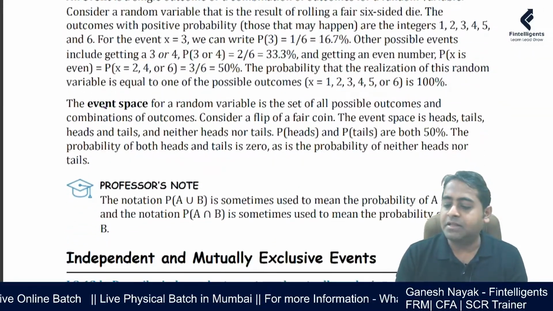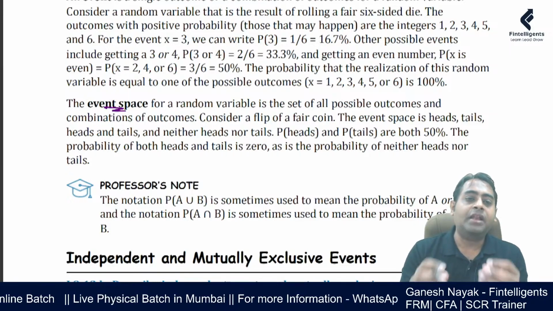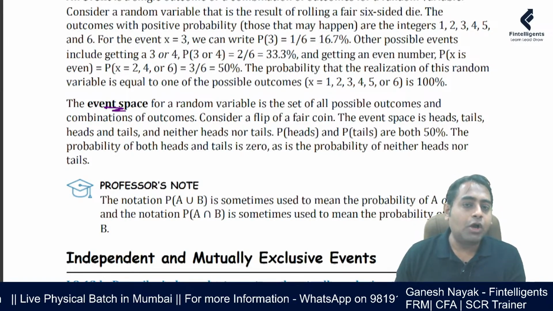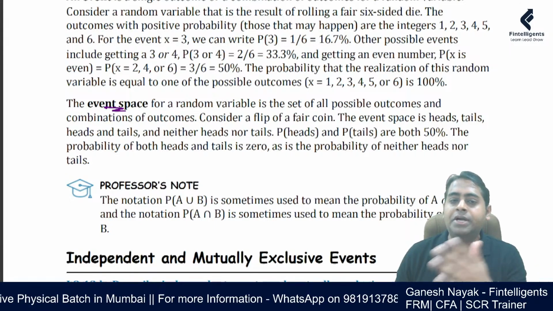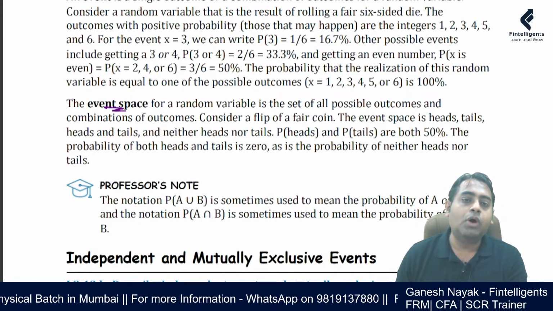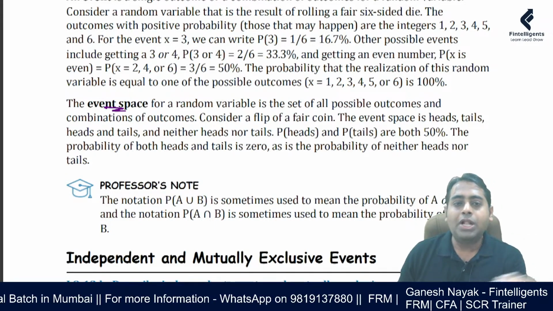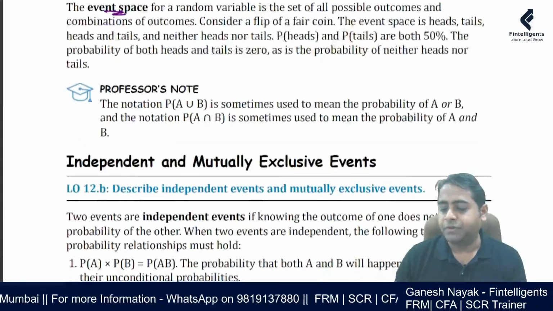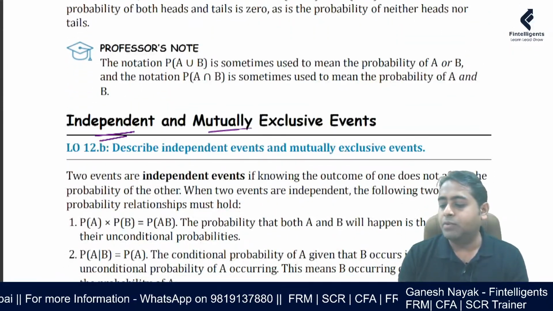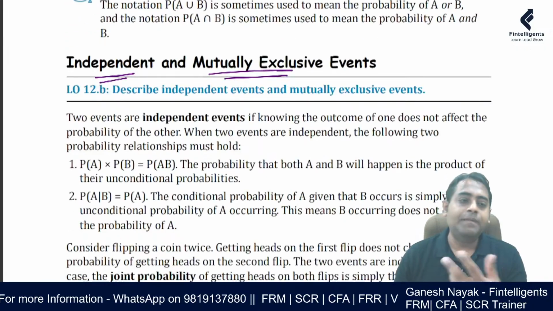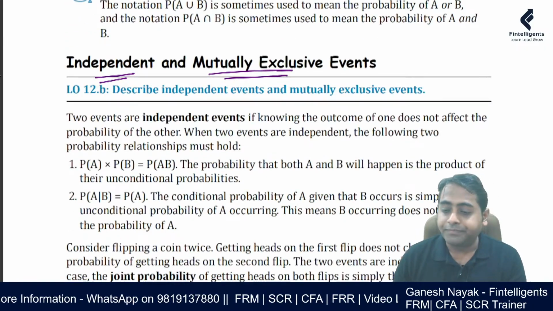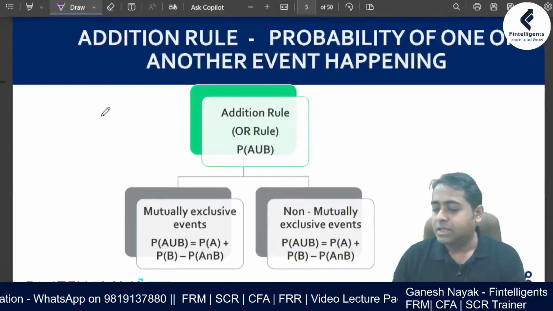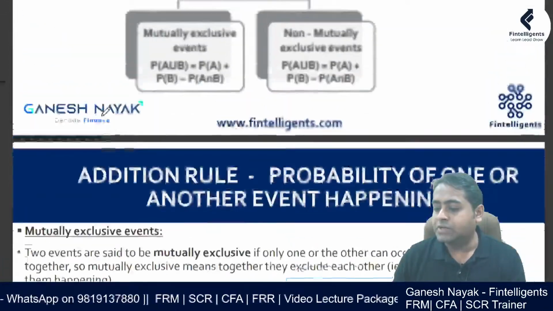Event space is nothing but the combination of all the outcomes that can happen with a particular event. For example, when I'm flipping a coin, it is going to be head or tail. There are only two outcomes that can come. So when you combine all the outcomes together, it becomes the event space. Now, independent and mutually exclusive events. I'll just walk you through the formulas.